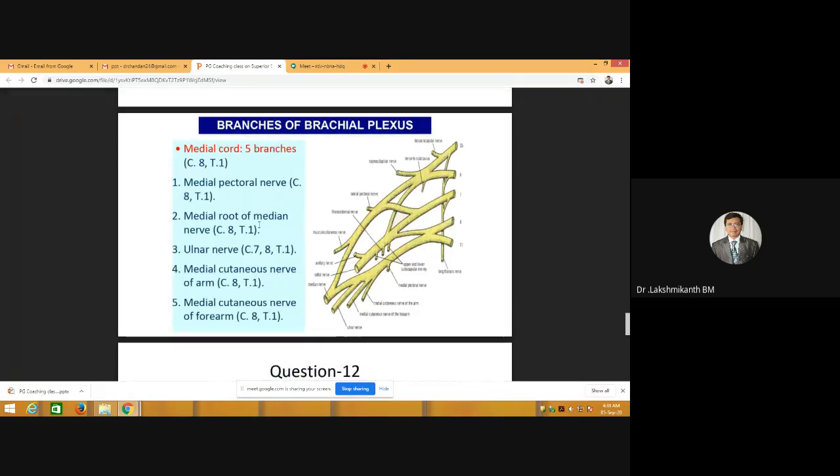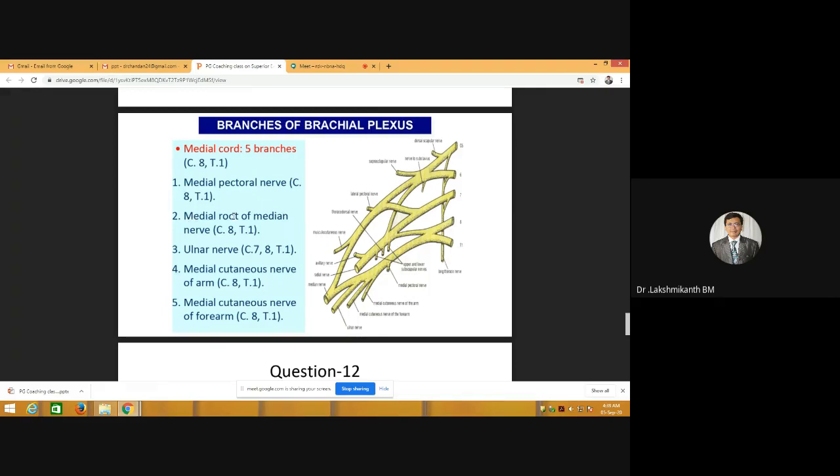But here you have to remember one more thing. Whenever it comes to ulnar, sometimes there will be an extra branch coming to ulnar, that is C7. So in some books they mention that ulnar nerve has C7, C8 and T1, because it will sometimes receive a few fibers from C7. Okay. So medial pectoral nerve will be supplying the pectoralis major and the minor, piercing the pectoralis minor.